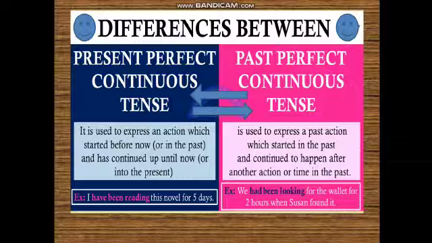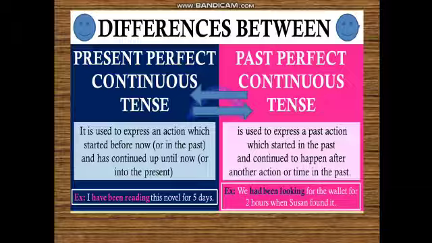But past perfect continuous tense is used to express a past action which started in the past and continued to happen after another action or time in the past. Means when it is continued till another action occurred. We had been looking for the wallet for 2 hours when Suzanne found it. Means had been looking, searching of the wallet, continued for 2 hours, but it was found by Suzanne. So it has already been finished in the past. That's why we are using past perfect continuous tense.